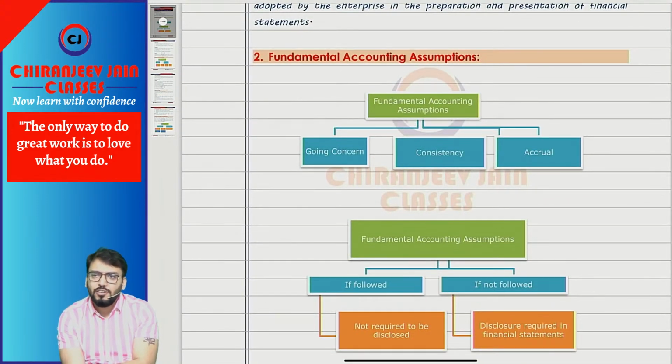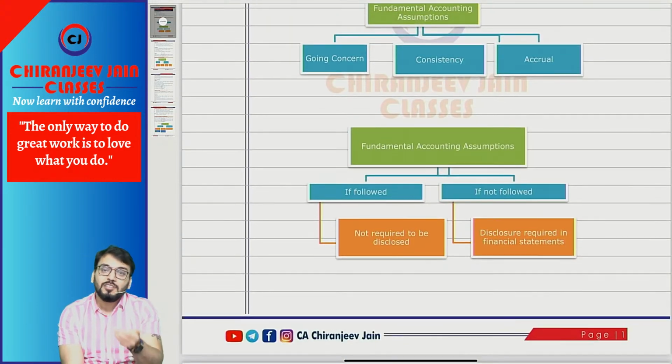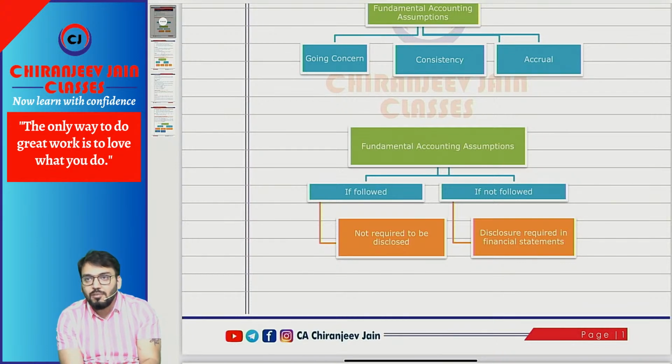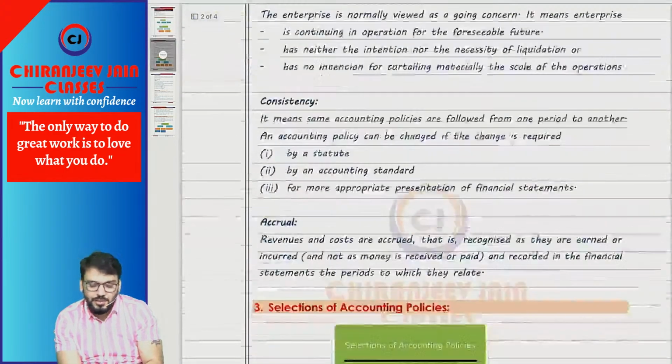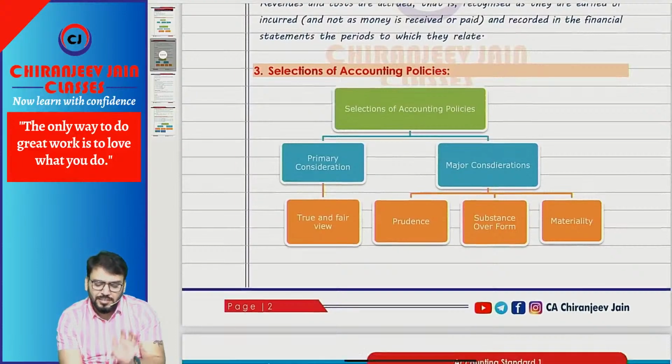There are three: going concern, accrual, consistency. If fundamental accounting assumptions are followed, no disclosure is required. But if not followed, separate disclosure is required about the fact. Understood? Going concern, consistency, accrual, you can read.